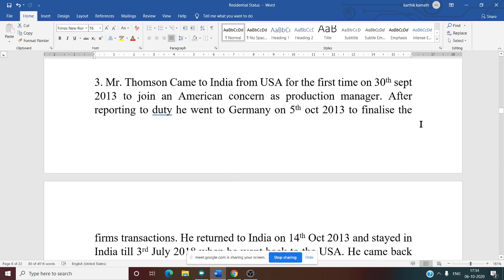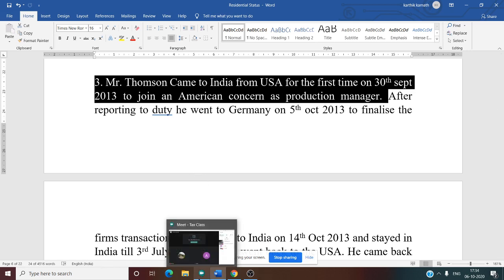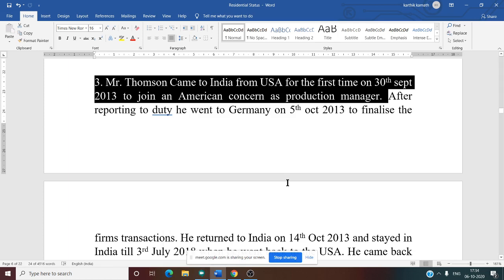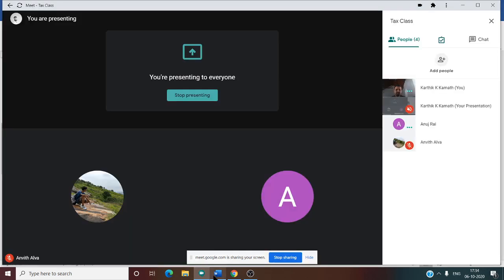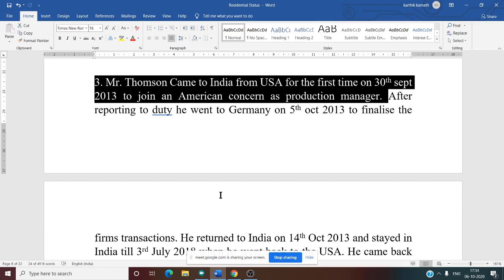Problem: Mr. Thompson came to India from USA for the first time on 30th September 2013. That means, before 2013, was he in India? No. He comes for the first time on 30th September 2013. Before 30th September 2013, he was not in India, isn't it? Yes, sir. Now, why does he come? To join an American concern as a production manager. So that is the first thing.